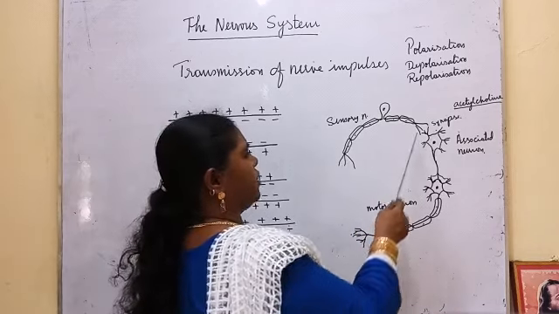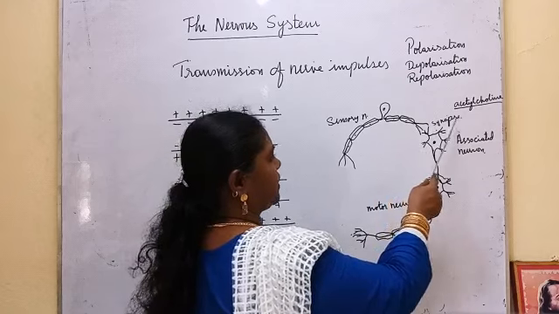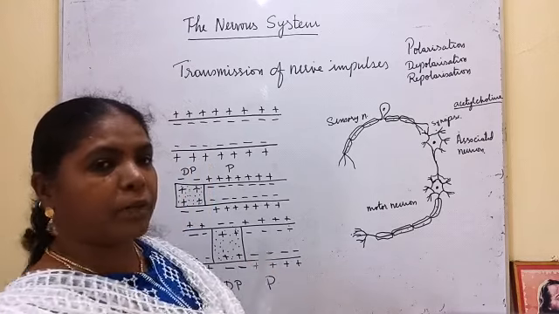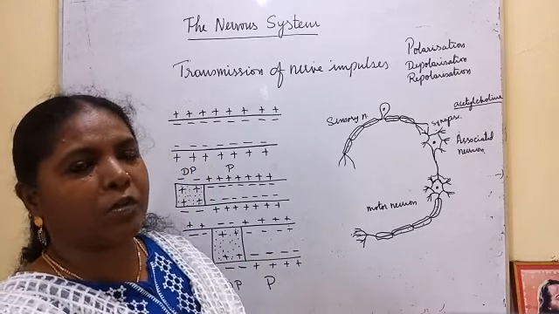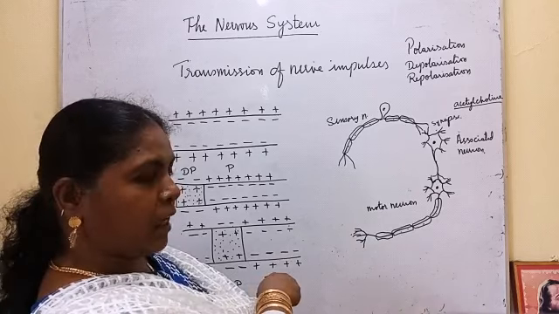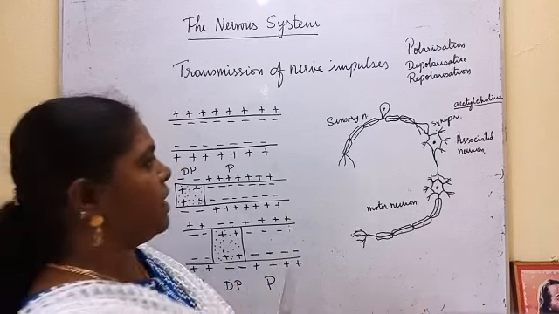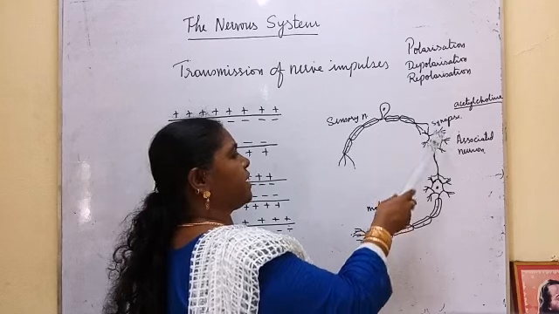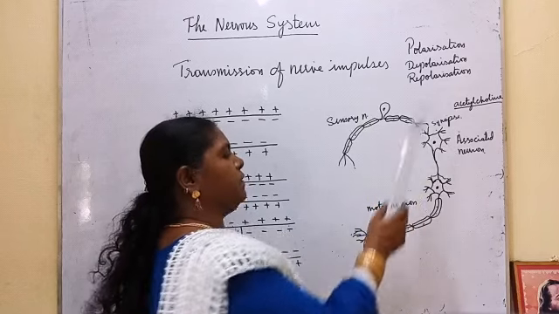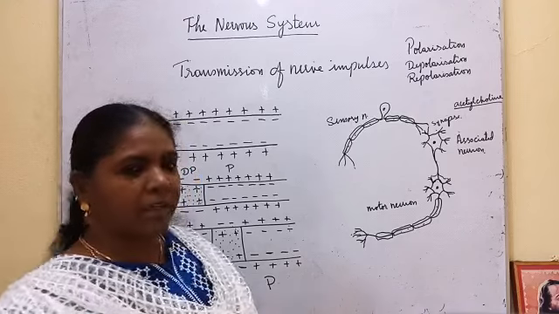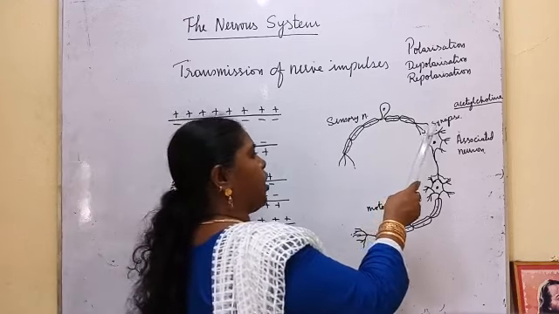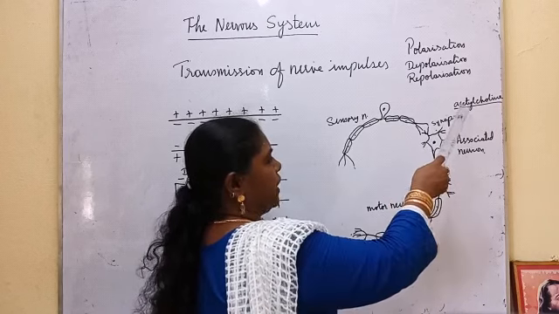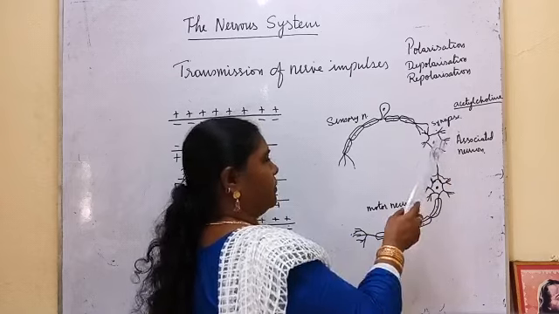This is how the impulses are transferred in the nerves. Now, how is it transferred from one neuron to the other neuron? The axon endings are connected with the dendrons of the adjacent neuron. At the point of contact, there is a space called the synapse, and this synapse is filled with acetylcholine.